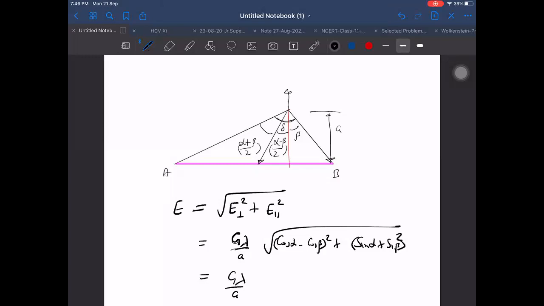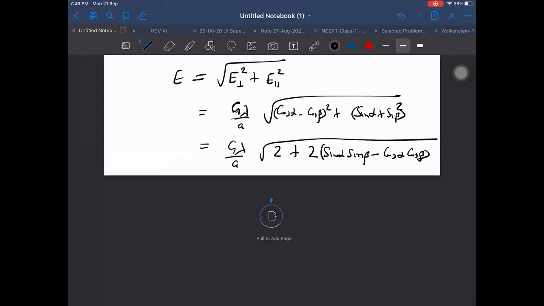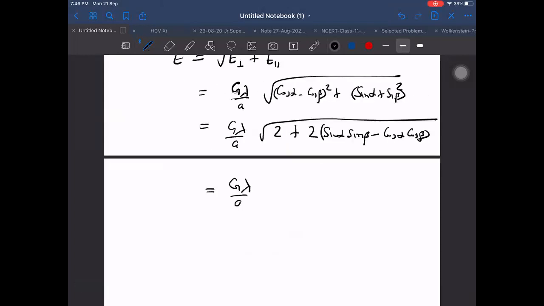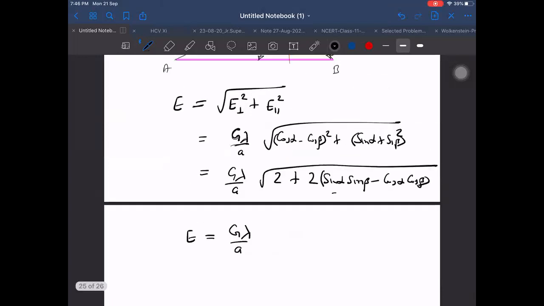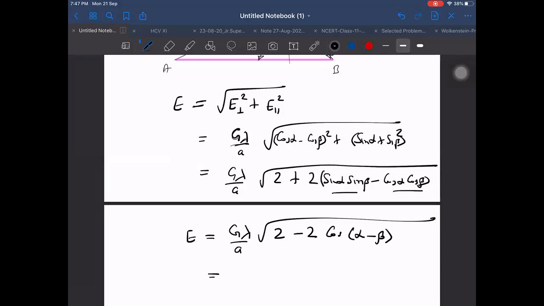We can take 2 common: 1 minus cos of alpha plus beta, since sin A sin B minus cos A cos B gives minus cos of A plus B. So it becomes 2 sin square of alpha plus beta by 2, and finally 2 sin of alpha plus beta by 2.